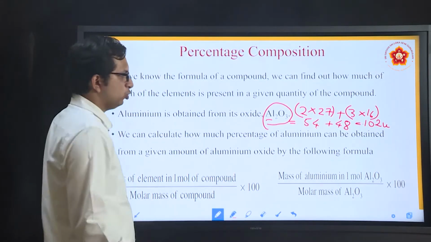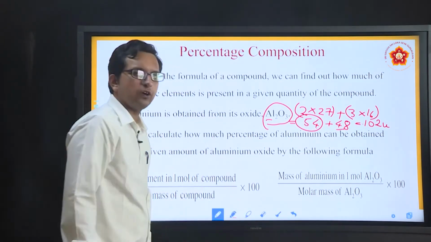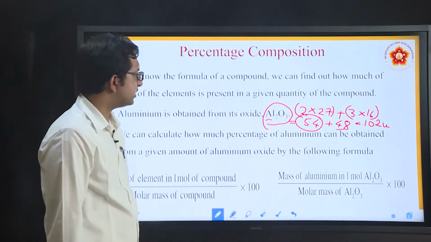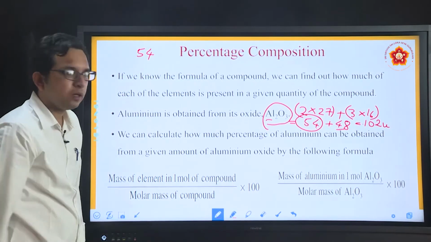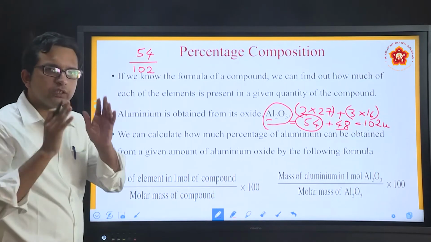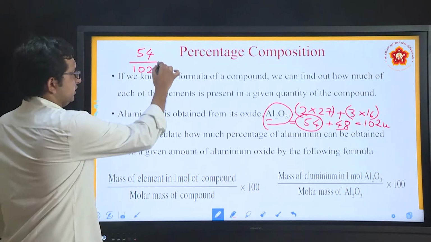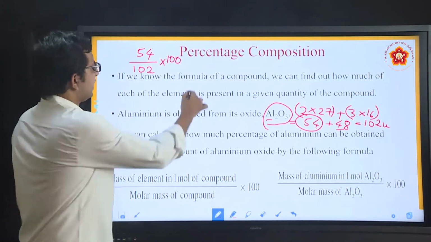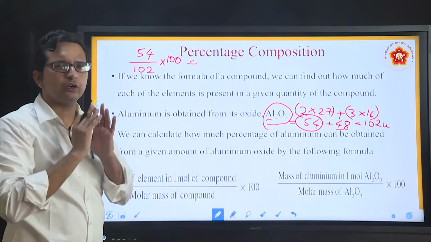In that 102, 54 gram is aluminum and 48 gram is oxygen. So how can I find out the mass of aluminum as such? 54 gram of aluminum is present in 102 gram, which is the overall mass of aluminum oxide. Now if I want percentages, all I do is multiply by 100. The final answer is a simple calculation which you can undertake using a calculator or by direct means.